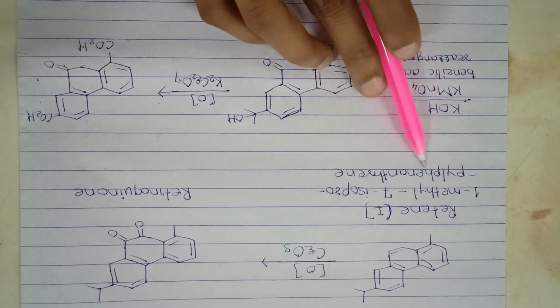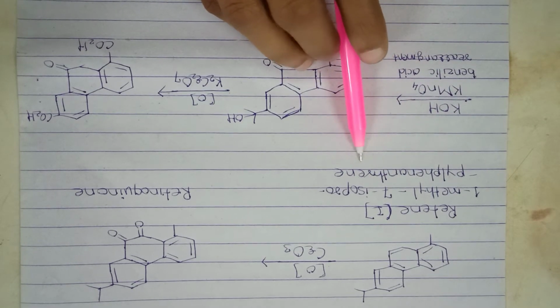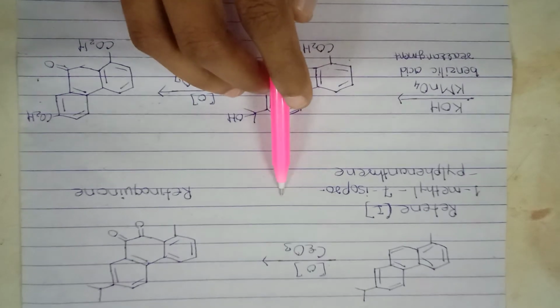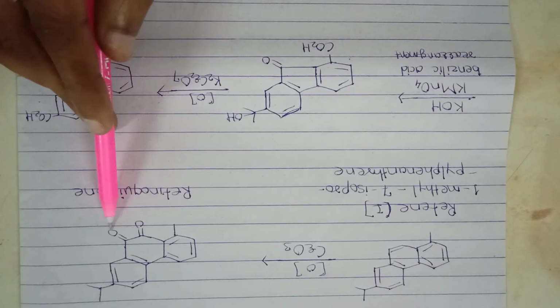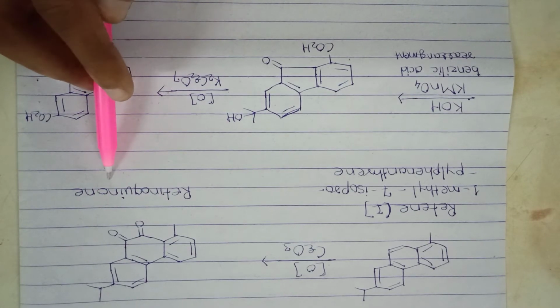Writing it out, that means 1-methyl-7-isopropylphenanthrene. On oxidation, it gives the 1,2-diketone, that is retenequinone.